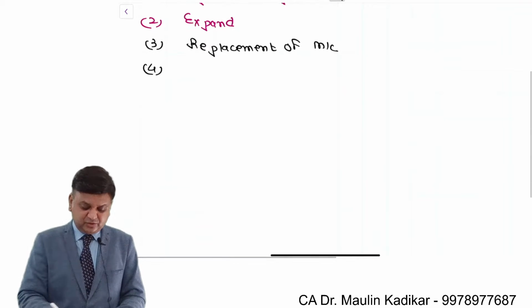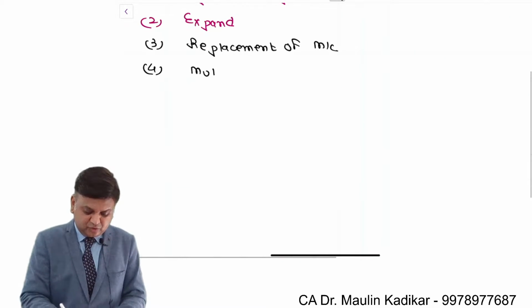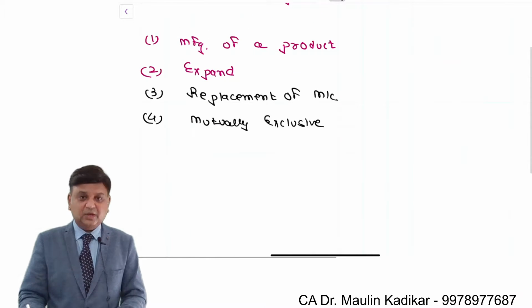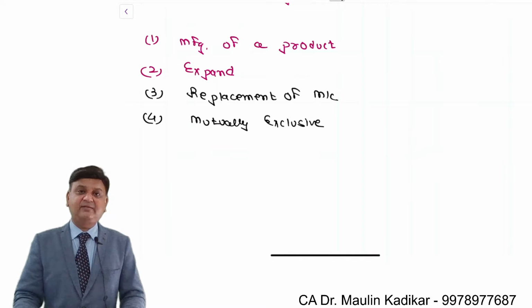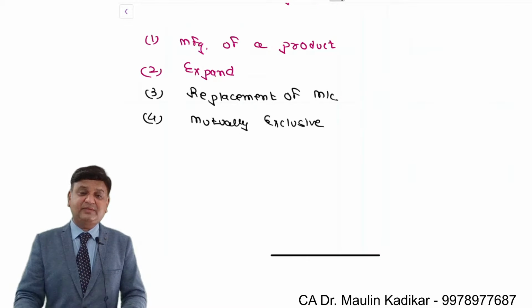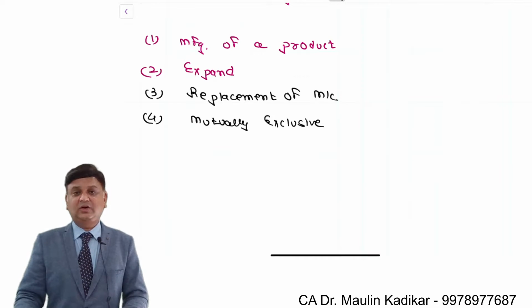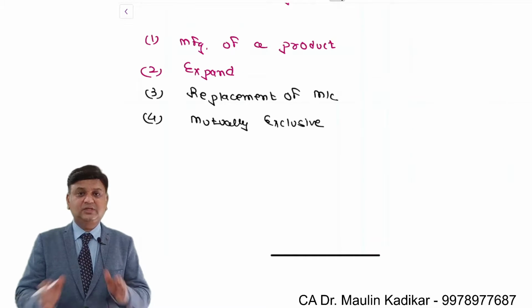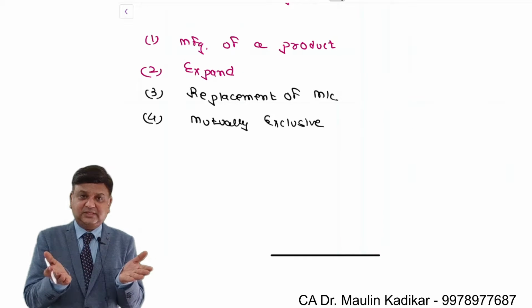Many times we are required to take a decision with respect to a mutually exclusive investment proposal. For example, right now I have my business in Ahmedabad and I am considering expansion of my business either in Vadodara or in Surat. Due to a constraint of, let us say, manpower, I am not able to expand at both places.